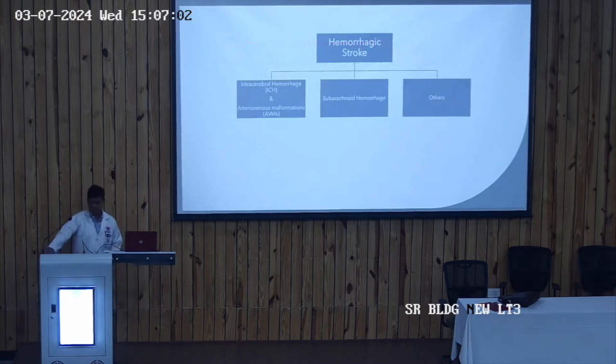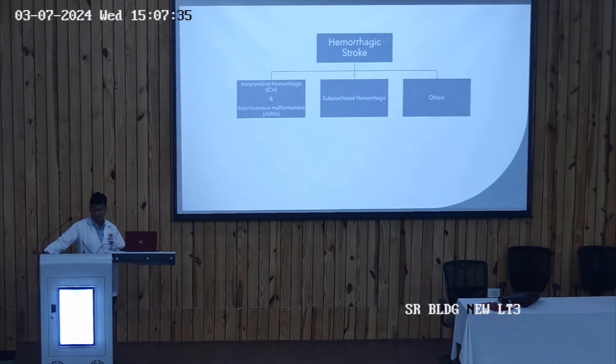Now hemorrhagic stroke can be of different types. It can be intracerebral hemorrhage, also known as intraparenchymal hemorrhage, whenever there is bleeding within the brain parenchyma. There may be AV malformations, arteriovenous anomalies in the brain, and bleeding from these AV malformations causes hemorrhagic stroke.